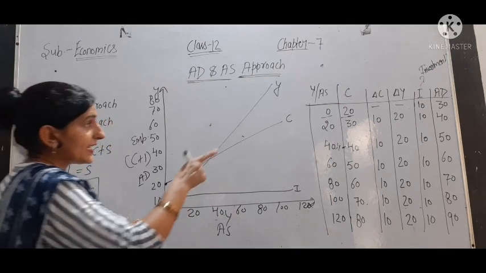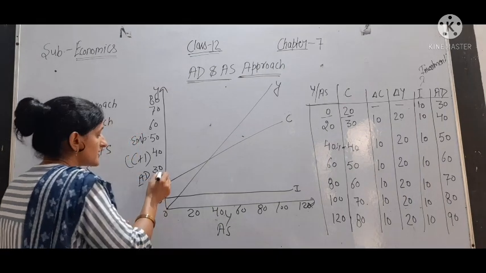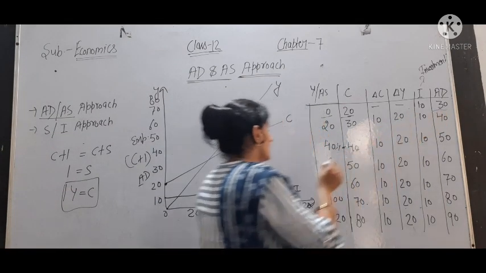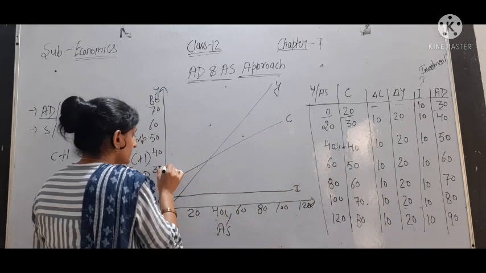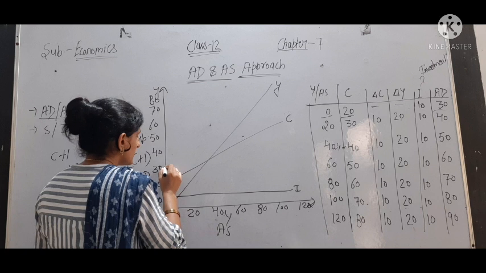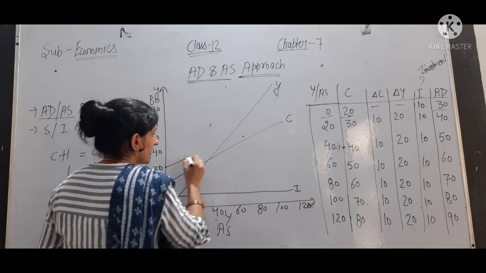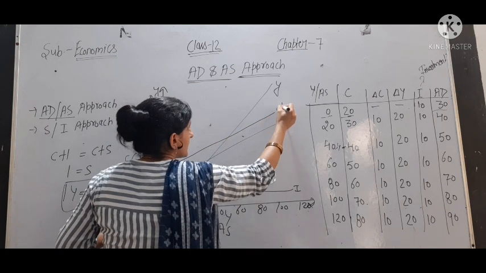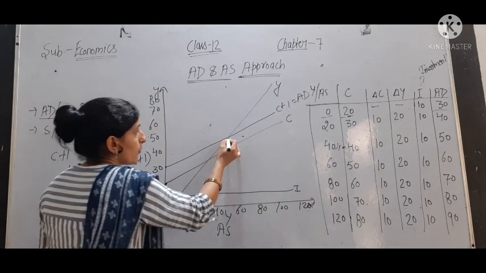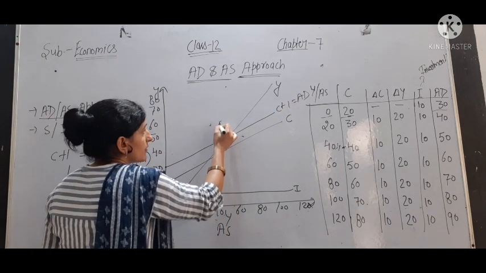Then we have AD, aggregate demand, C plus I. That starts from 30. You can see here, this is our AD. It will go like this, starting from here, C plus I equal to AD. So this point is our equilibrium point.